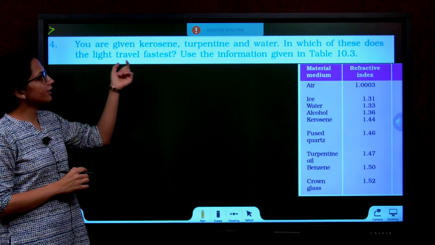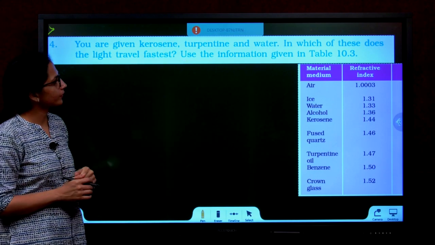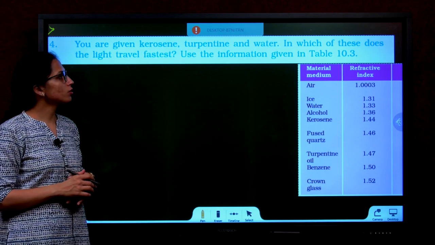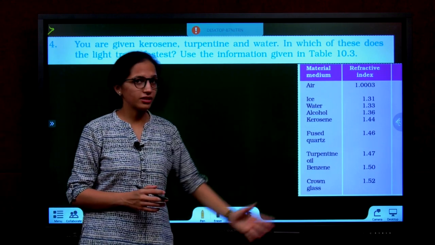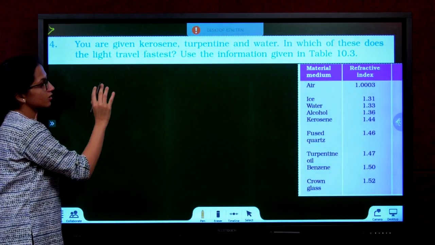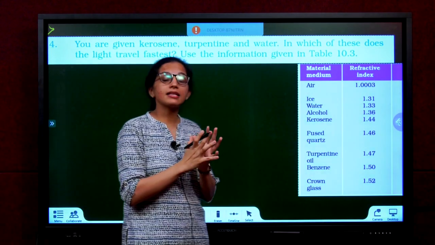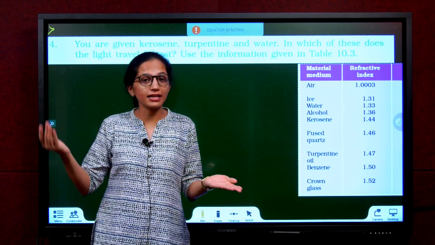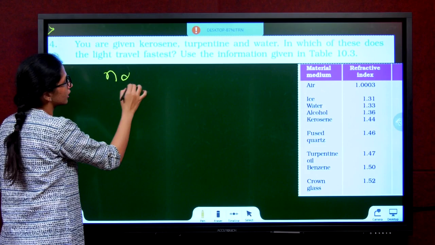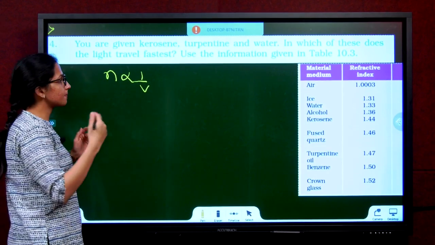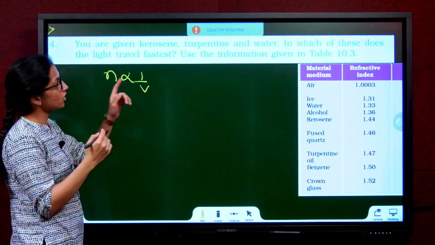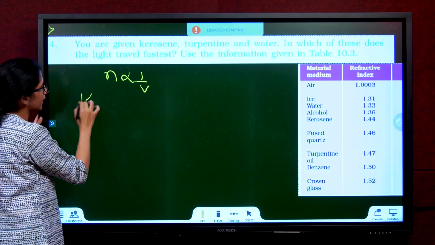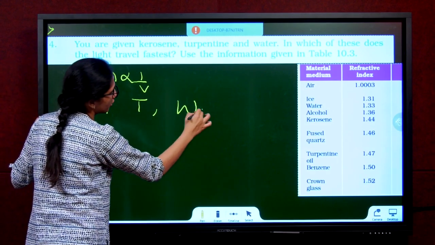Question 4. You are given kerosene, turpentine and water. In which of these does the light travel the fastest? Use the information given in table 10.3. So the table 10.3 is here. They have asked which of these does the light travel fastest. They have given refractive index here. What's the relationship between refractive index and speed? They are inversely proportional. That means more the speed, lesser the refractive index. They've asked who has the most speed. So least refractive index.